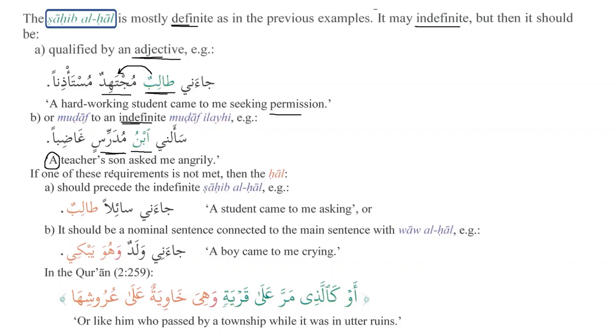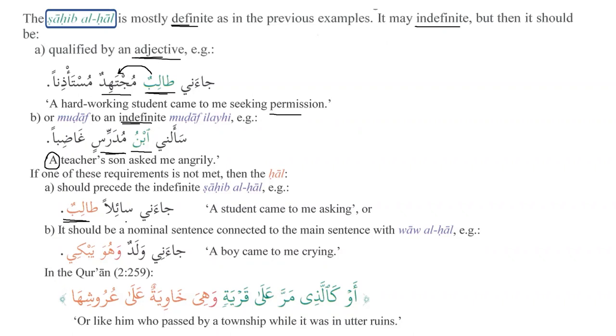So the second condition is that it should be mudaf, but it should be mudaf ilal nakira. Mudaf to an indefinite noun and not to a definite noun. If one of these requirements is not met, then the hal should precede the indefinite sahibul hal. Then what should happen? The hal should come before the sahibul hal. So the hal will become muqaddam and the sahibul hal will become muakhar.